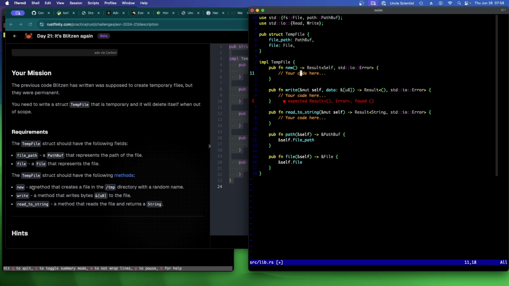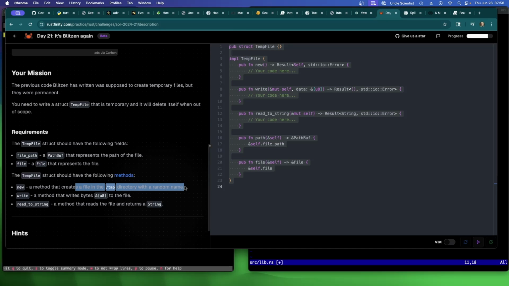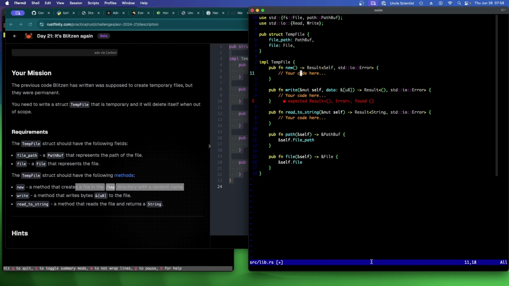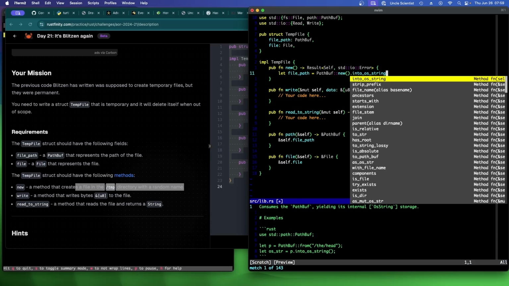oh, that's interesting. A method that creates a file in the temp directory with a random name. How do you do that without crates? Well, let's do this. In the temp directory, so I can say let file path is equal to PathBuf::new temp, right? And can I chain here? There's something else.